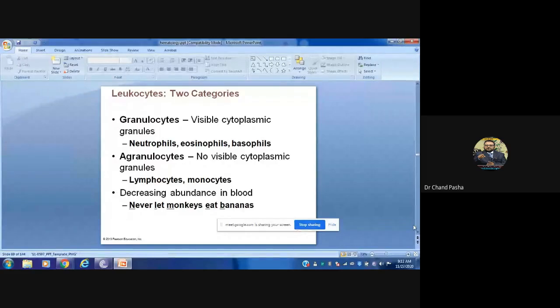See, in decreasing order, neutrophils are the highest, then lymphocytes, monocytes, eosinophils, and basophils. Don't think that when you travel outside you should feed monkeys bananas. That is not the sentence's point here. It is just to remember the order of the number of cells, which are highest: neutrophils, then lymphocytes, then monocytes, then eosinophils, then basophils.